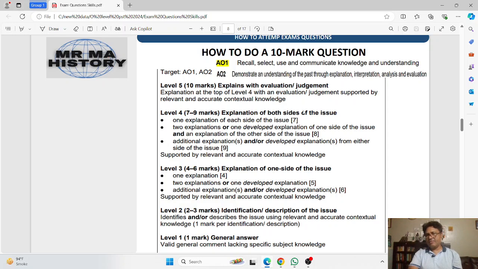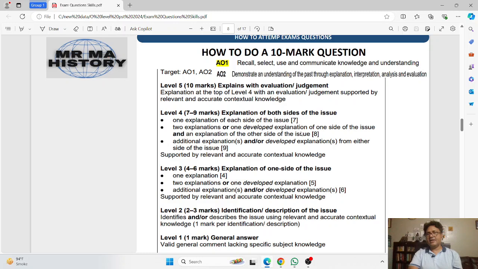You have an argument A, and then you have an argument B. So you have to write in support of argument A, and at the same time you are going to write in support of argument B. If you write only in support of view A, you are producing a one-sided response, and in that case you are eligible only for 7 marks at the most.